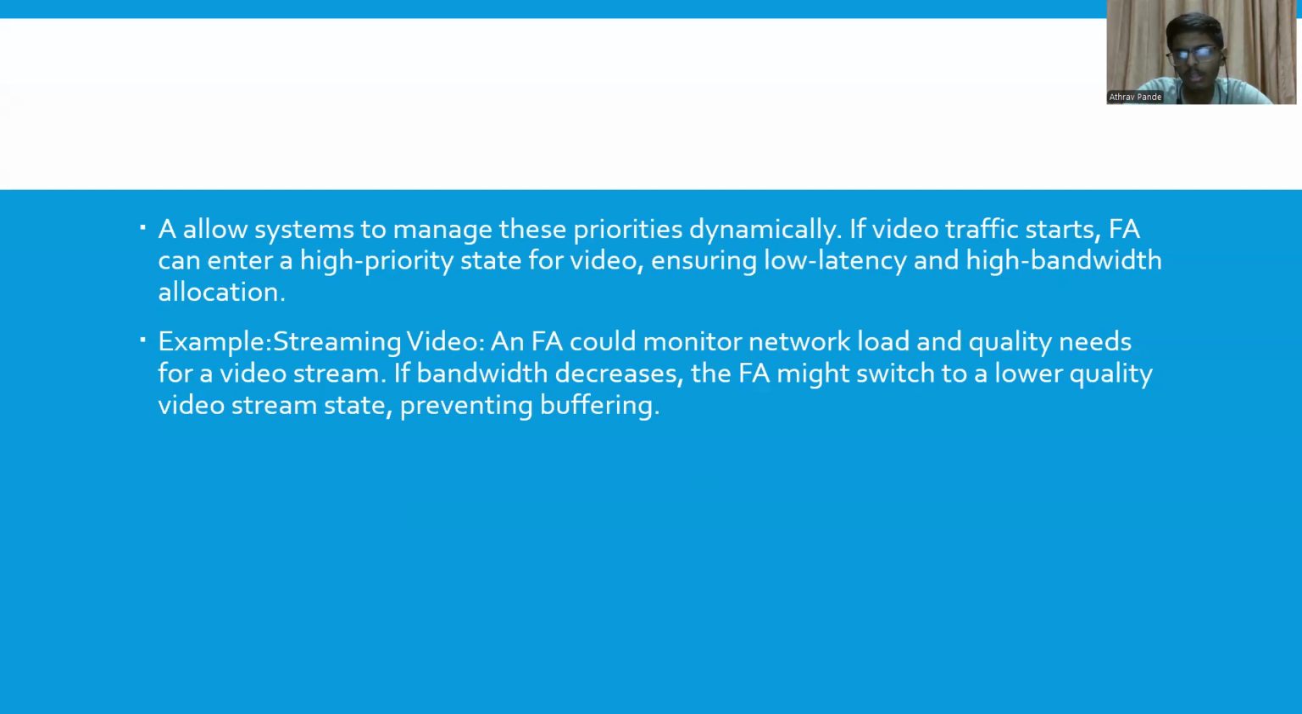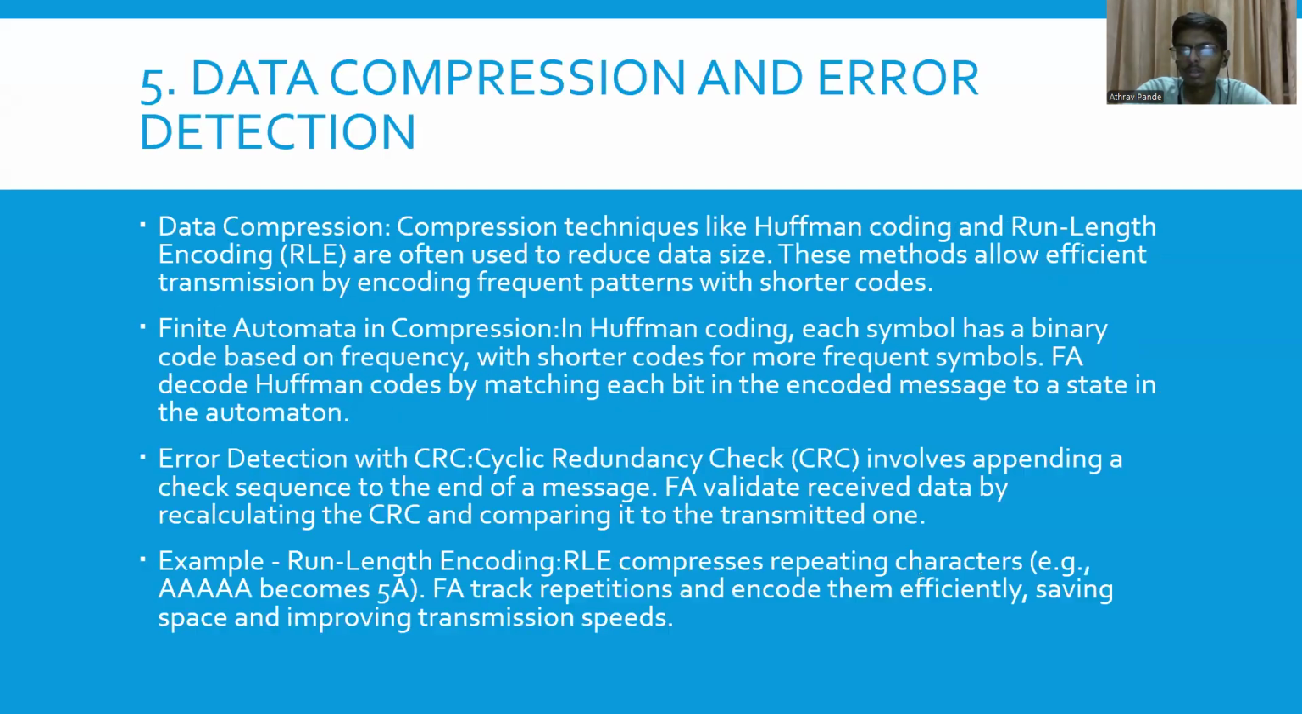Let's take another example of streaming video. A finite automata could monitor network load and quality needs for a video stream. If bandwidth decreases, finite automata might switch to a lower quality video stream, preventing buffering.